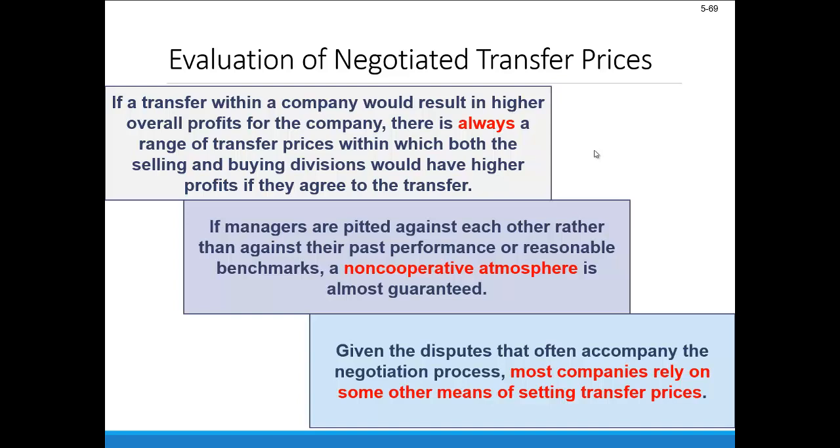Now, if managers are pitted against each other rather than against past performance or some kind of benchmark, we may foster a non-cooperative atmosphere. Because of that, it's not all that uncommon for companies not to rely on negotiated transfer prices. It still is often a very difficult or delicate process, and some companies just avoid it entirely.